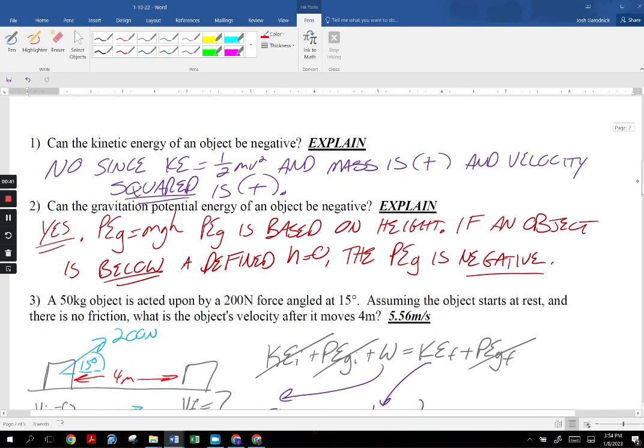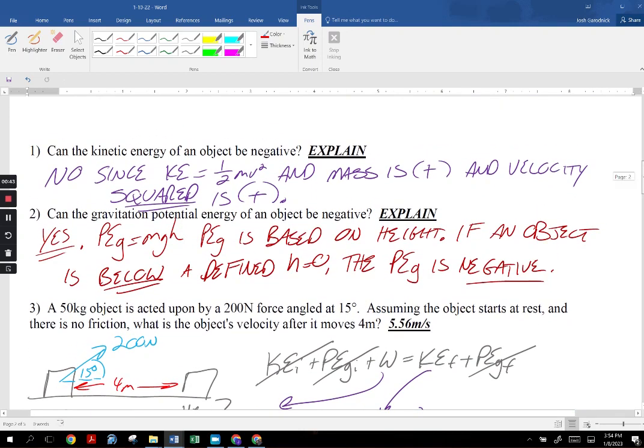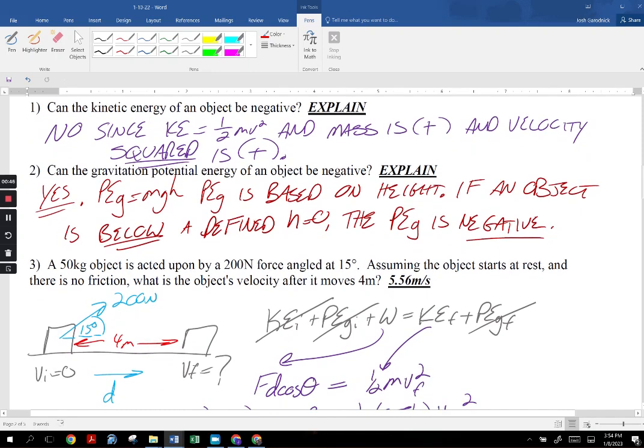But the kinetic energy can never be negative because mass is never negative and velocity squared has to be positive. Gravitational potential energy can be anything. If you call height 0 where you're standing, then you have no potential energy. If height 0 is somewhere below you, then you have positive potential energy. If you say height 0 is the ceiling above you, then you have negative potential energy. Personally, I don't like negative potential energies, so I always say the lowest part of my story is height 0. This way I'll never go below that.